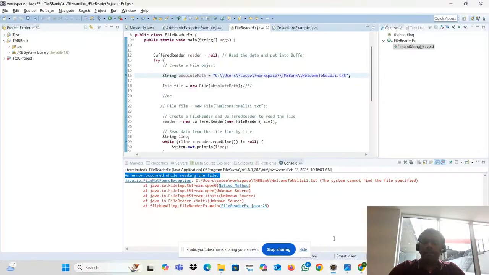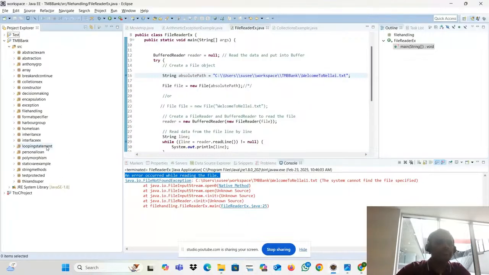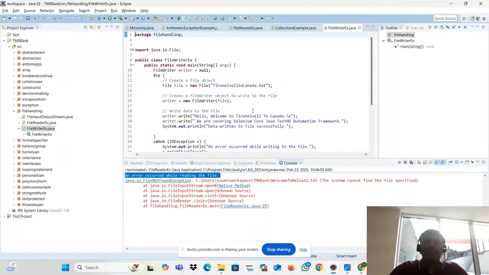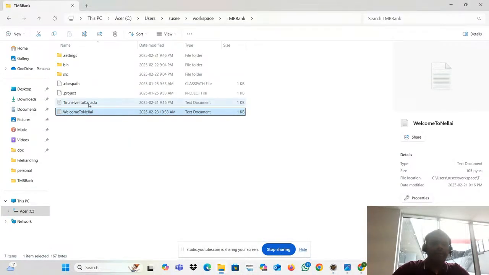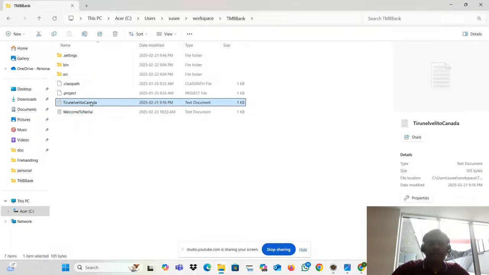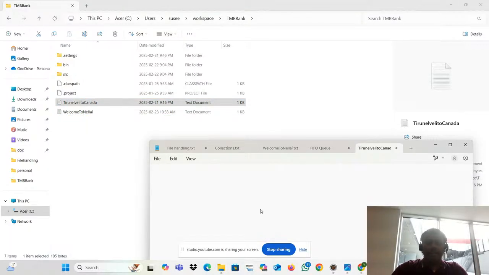Great. Okay, this is a reader. Let me go to the writer. Same stuff, you already know that, right? Here is what I'm going to do. I'm going to mention the file locations. Where is the file? The file is present in the project directory. Where is the project directory? This is the project directory. What is the file name? Tirunelveli to Canada. This file is empty.